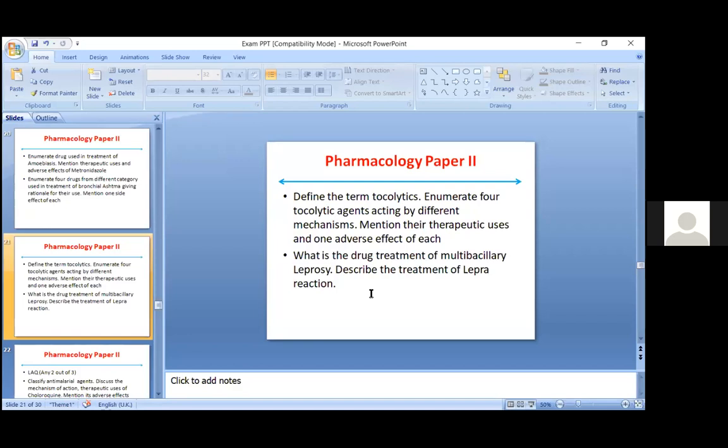Also, after writing the classification, you have to mention that so and so drug is also used in other diseases like tuberculosis, and why it is used in multibacillary leprosy, that should also be mentioned. Now, describe the treatment of lepra reaction is one question that can also be asked in Viva, and you have to specifically mention what is lepra reaction type 1, what is lepra reaction type 2, and what is the difference between lepra reaction type 1 and type 2.